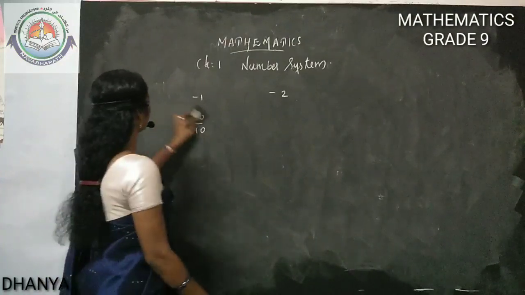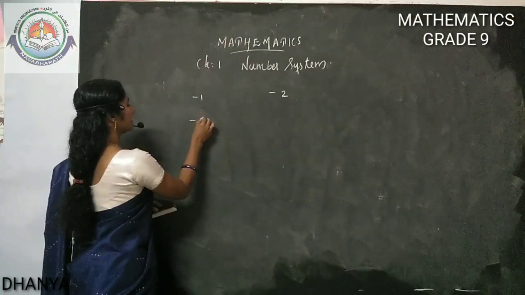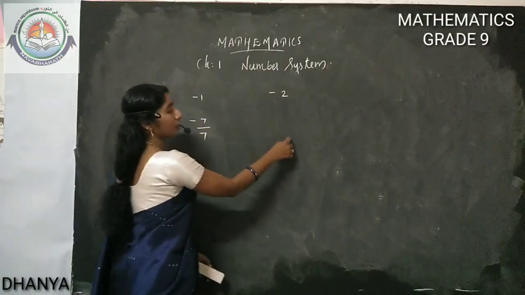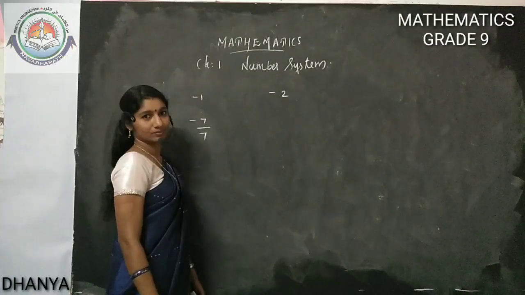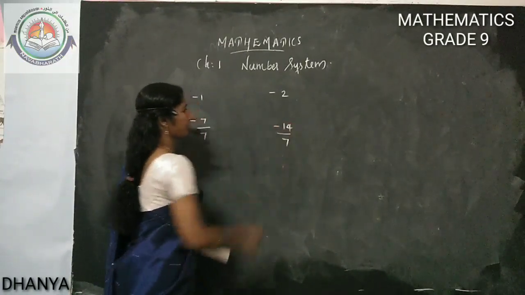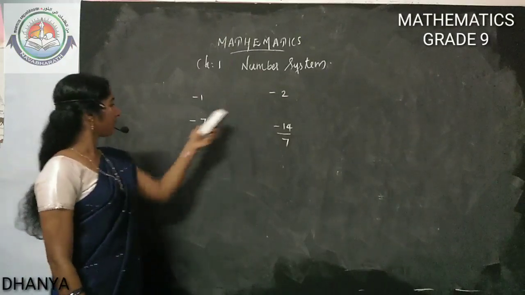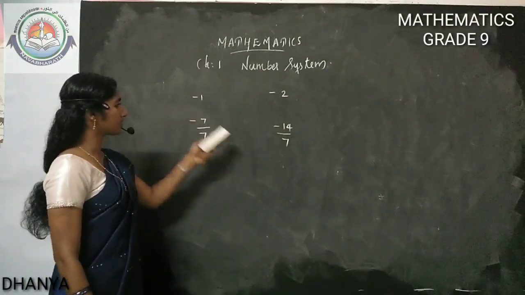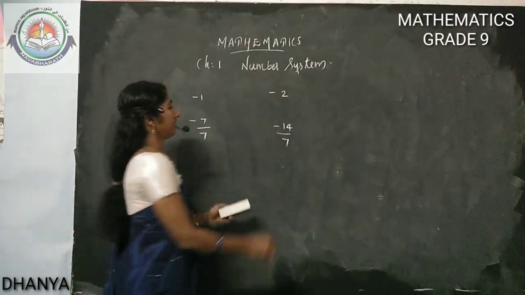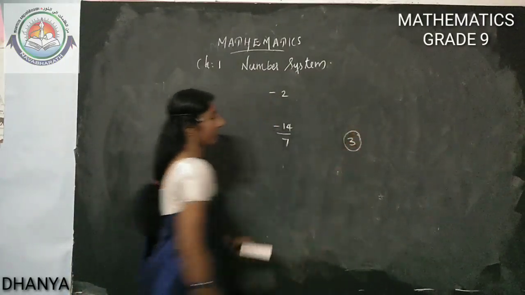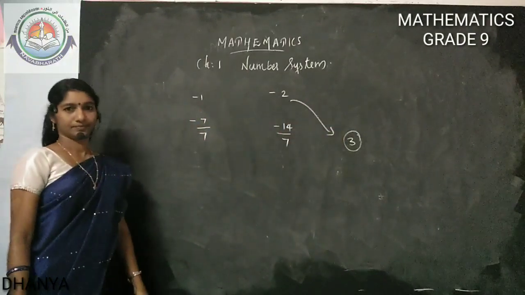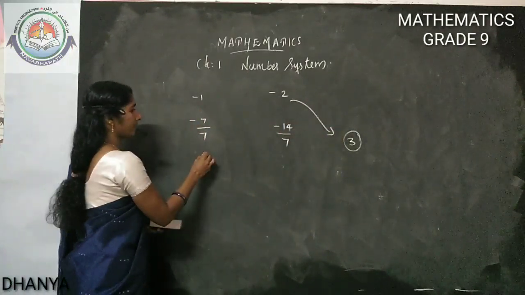You can write -1 as -7 by 7. Then the same denominator you should use here also, meaning denominator 7. So we should write -14. Then only we will get -7 by 7 as -1 and -14 by 7 as -2. Then we need 3 numbers in between these 2 numbers, -1 and -2. 3 numbers we need.